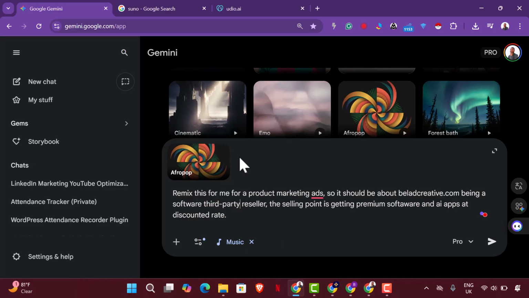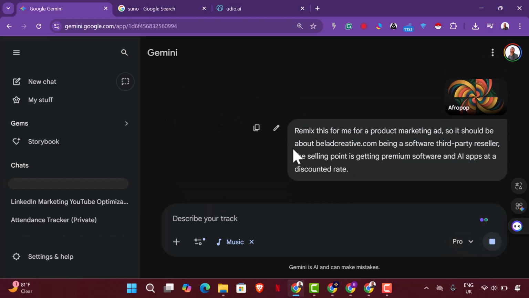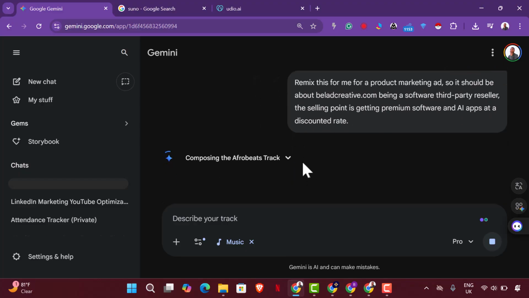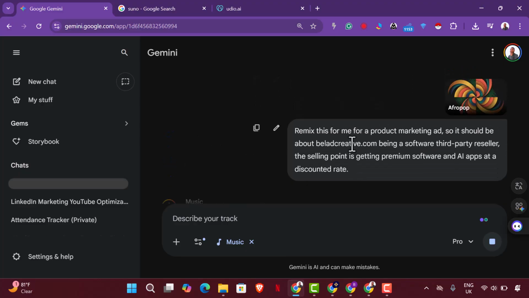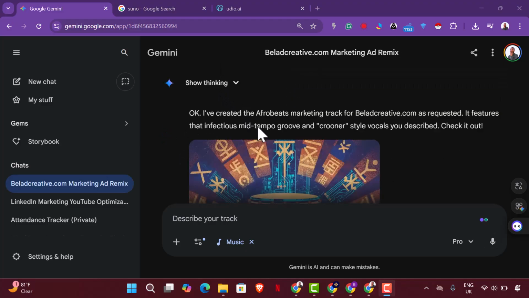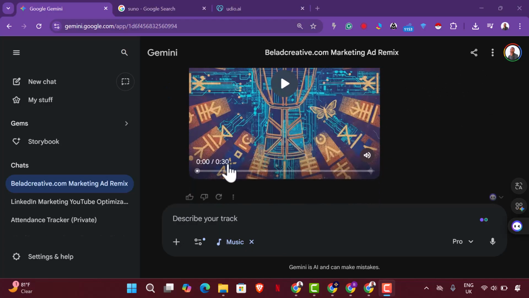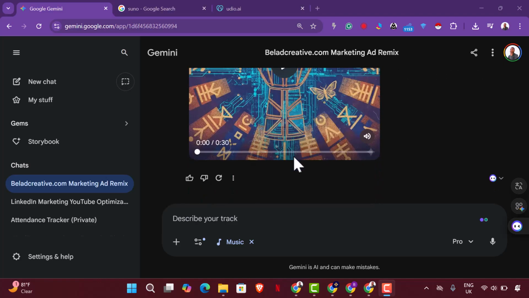Let's remix that. So let's remix this initial song. So I'm going to have this sent. So this is the first time I'm trying this because it's a new feature, of course. So let's try this out. So let me have this sent right now so we could see what it is going to be like. So we're going to remix this particular song. So let's listen to the new one from Gemini and let's see how perfect that will be. So now we have the new song right here. It's just about 30 seconds, but let's listen to it by the way.